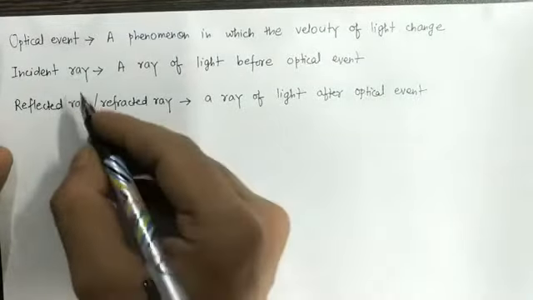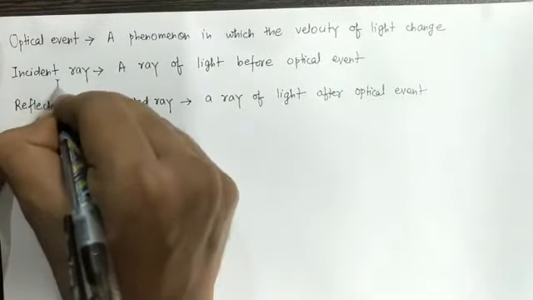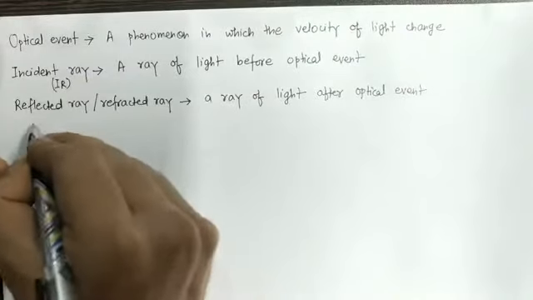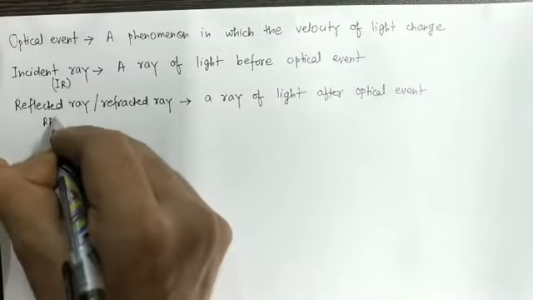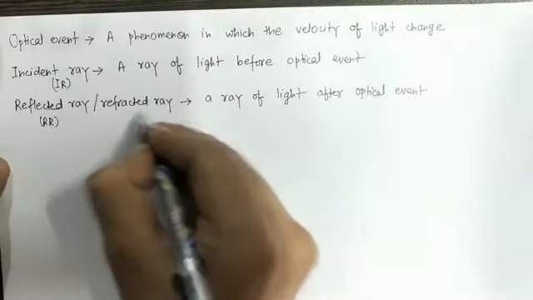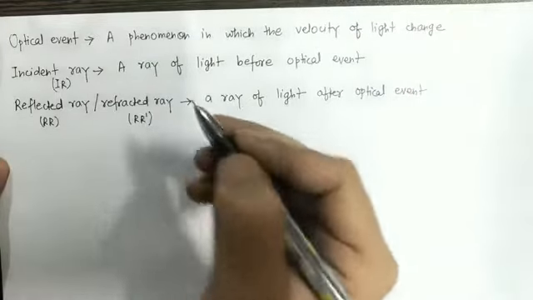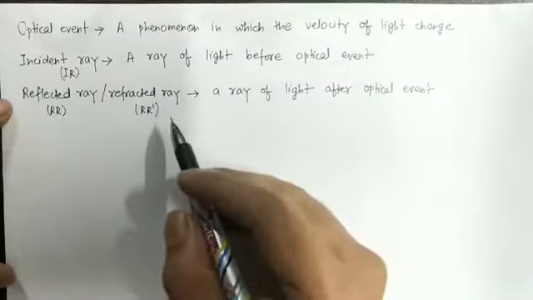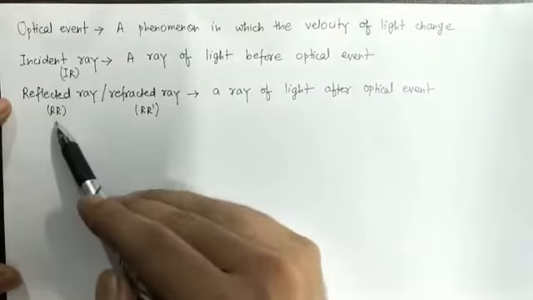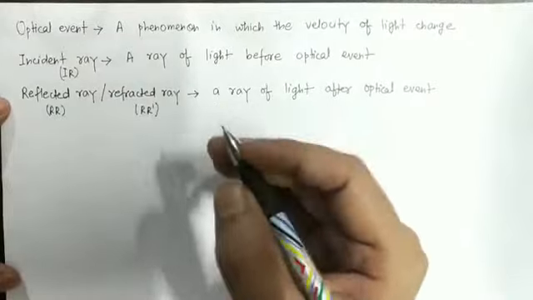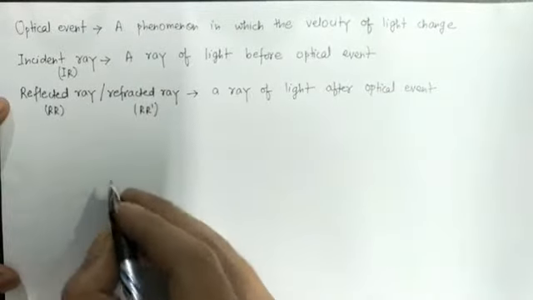For incident ray, I will use the symbol IR. For reflected ray, I will use the symbol RR, and for refracted ray, I will use the symbol RR dash. Now let us understand incident ray, reflected ray and refracted rays with the help of a few examples.